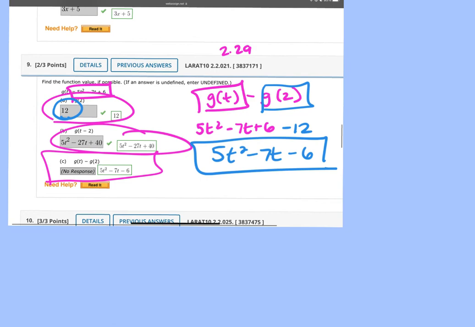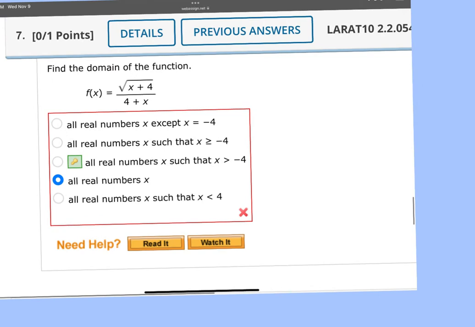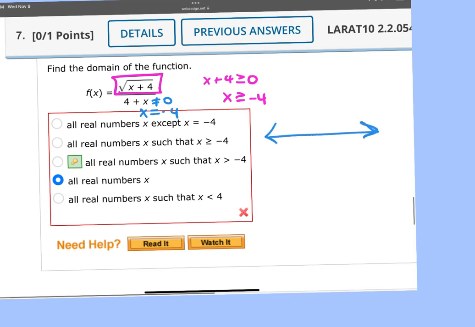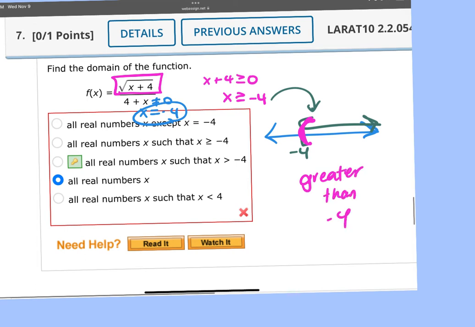All right, so 2, 3. Okay, so 7 has 2 restrictions you've got to worry about. The numerator, which says the square root of something, right? So what's underneath has to be greater than or equal to 0, and x has to be greater than or equal to -4. But then also your denominator can't equal 0, so x can't equal -4. So if I were to graph the greater than or equal to -4, it'd be a bracket pointing to the right, like that would be that one. But then the not equal to -4 means I can't include -4, and that bracket becomes a parenthesis. So it's greater than, but not greater than or equal to -4.